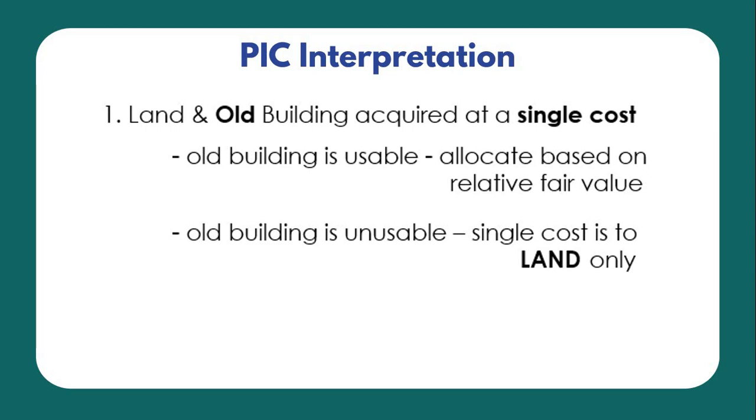If the building is usable, then the single cost shall be allocated between the land and the old building. So there will be a carrying amount that will be allocated to the old building. But if the building is unusable, then such single cost shall be allocated to the land alone. So nothing goes to the old building. Again, if usable, you have to allocate. But if not usable, proceed directly to the land, or you give the total purchase price to the land.